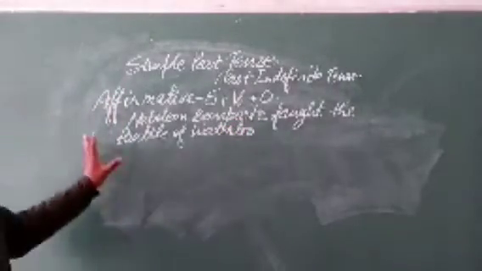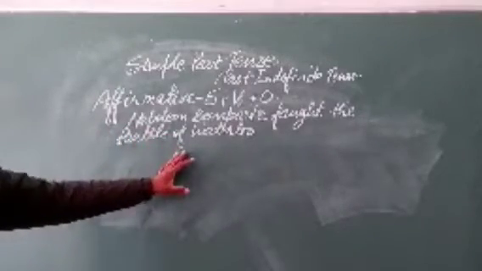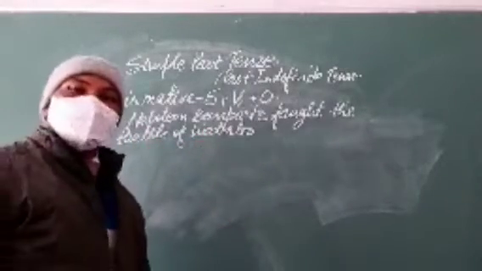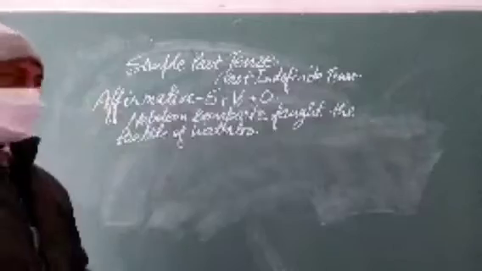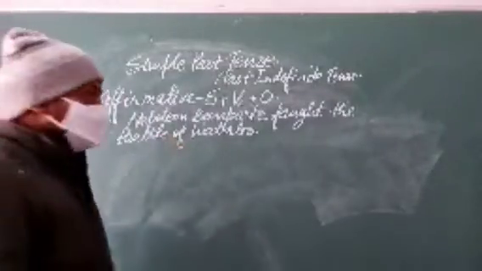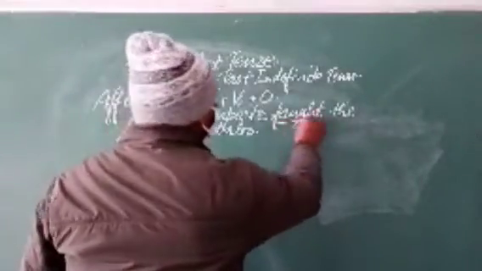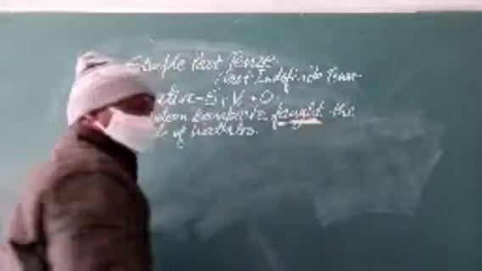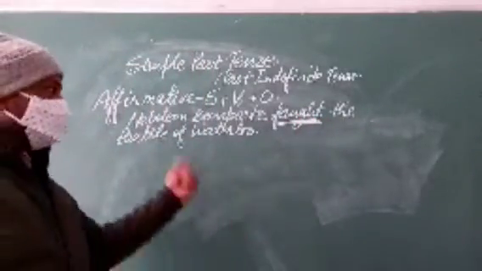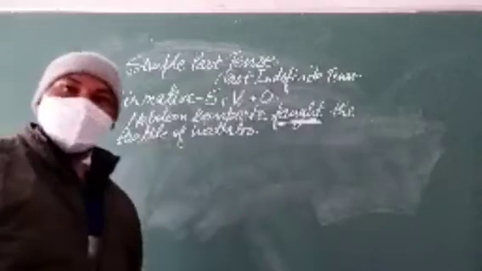If you remember, Napoleon Bonaparte fought the Battle of Waterloo and was defeated. So Napoleon Bonaparte fought. This is second form of verb. Napoleon Bonaparte fought the Battle of Waterloo.